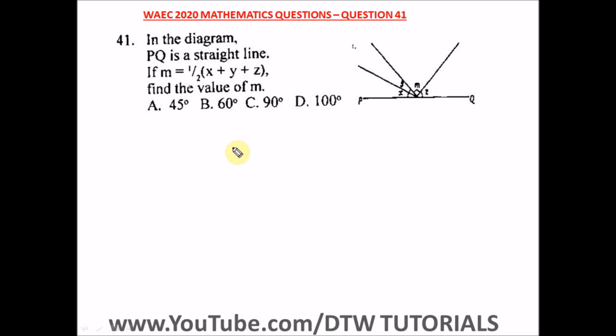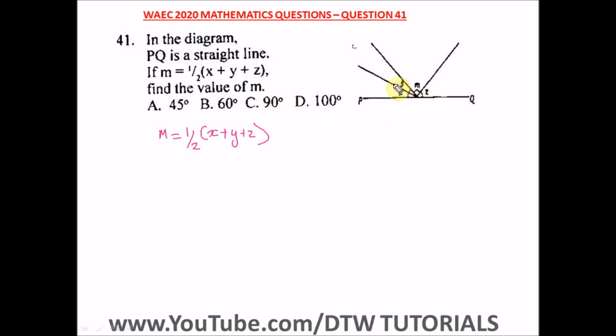Question 41 of the WASSCE 2020 mathematics past question. That's your WASSCE exam. It says in the diagram, PQ is a straight line. If M is equal to half of x plus y plus z, find the value of M. So from here we have M is equal to half bracket x plus y plus z. We're to find the value of M.